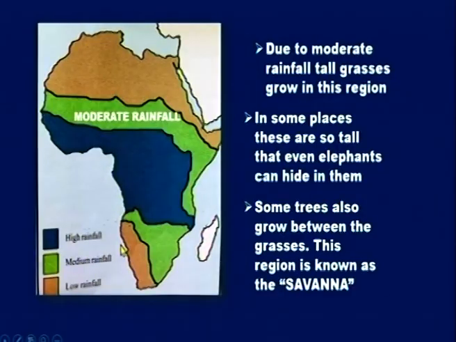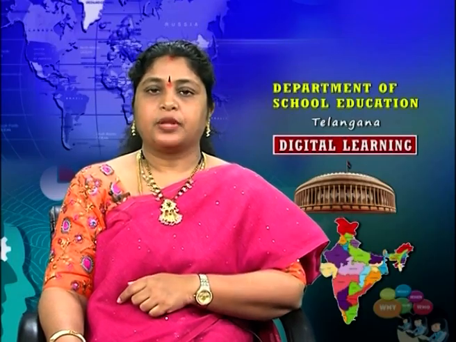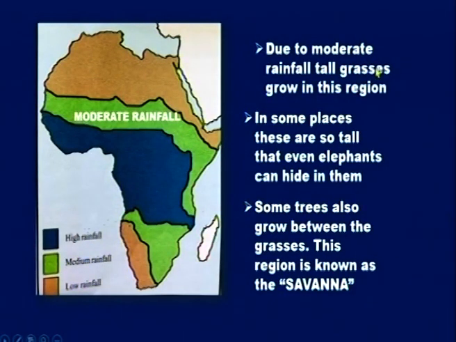Now, let's move on to the moderate rainfall. Moderate means medium. Due to moderate rainfall, tall grasses grow in this region. So, this is the region of moderate rainfall. And what type of plants grow here? Very tall grass grows here. In some places, these grasses are so tall that even elephants can hide in them. Then, some trees also grow between the grasses. These regions are known as savanna.